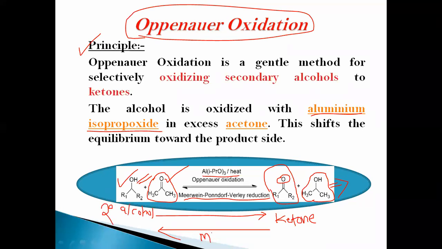This reaction from ketone to secondary alcohol is called MPV reduction. All of you remember these two reactions, Oppenauer and MPV. It's vice versa reactions in between.